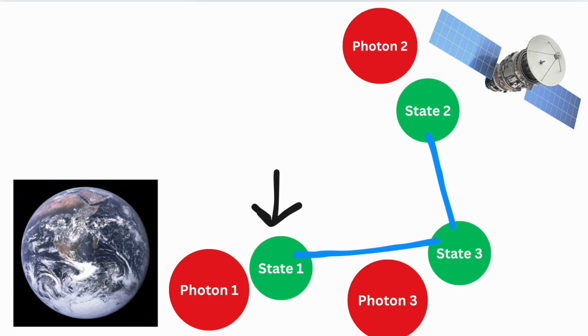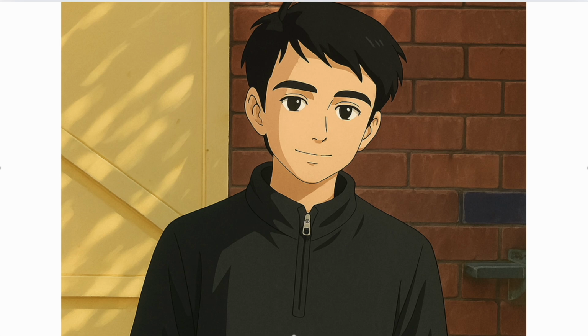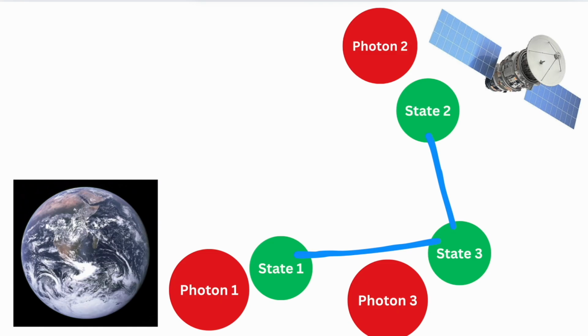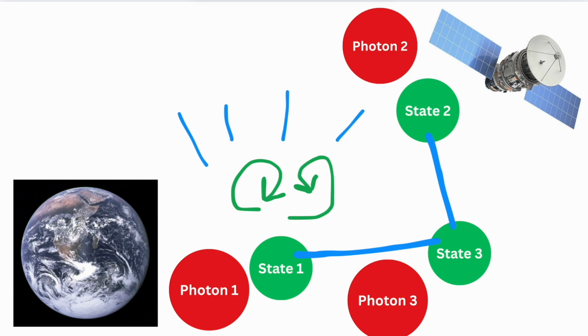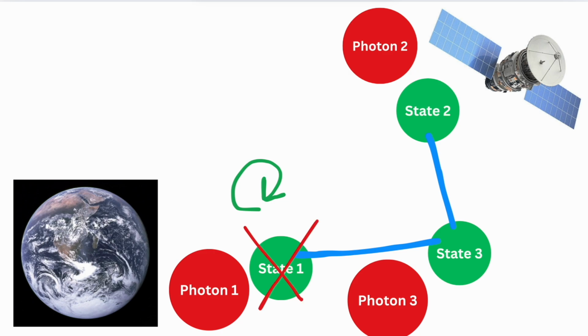Now, here's the even crazier part. After observing state 1's measurement, which was the clockwise rotation, state 1 ends up getting eliminated. Why did that happen? There's this concept called superposition, which means something can be in more than one state at the same time. Let me explain. State 1 can be in clockwise or anti-clockwise rotation, and right now it is in both according to superposition. But after observation, we can see it is in one rotation, which is clockwise, and because of that it has lost its superposition and thus is eliminated.